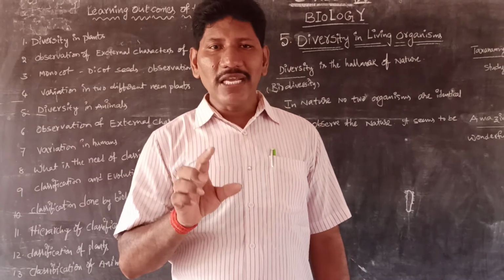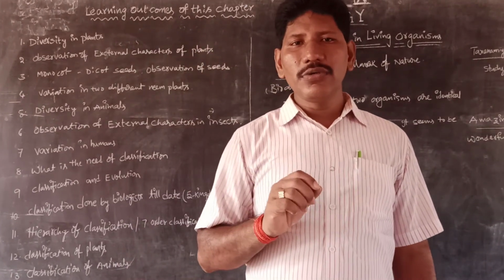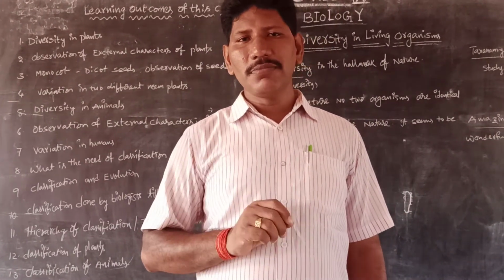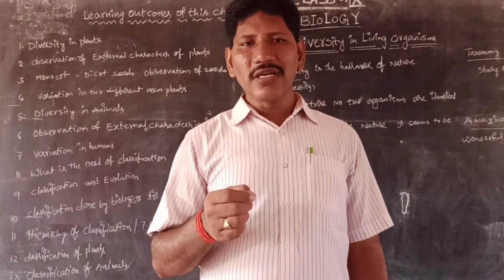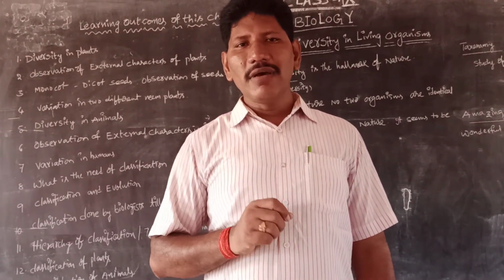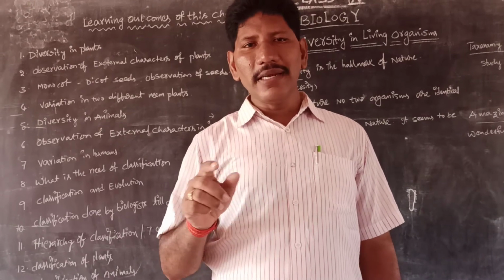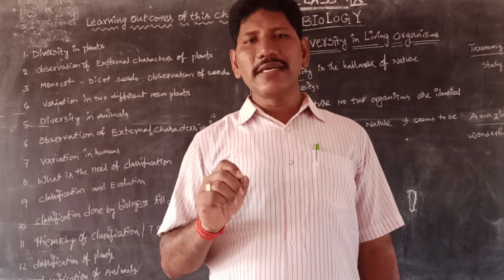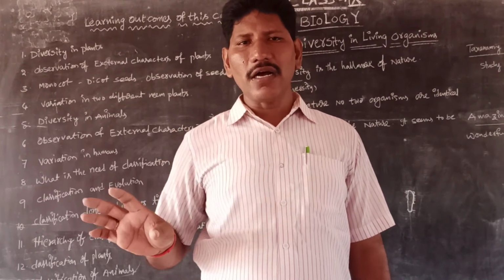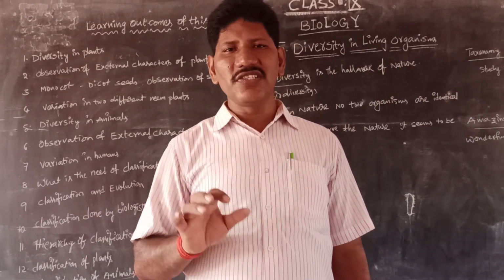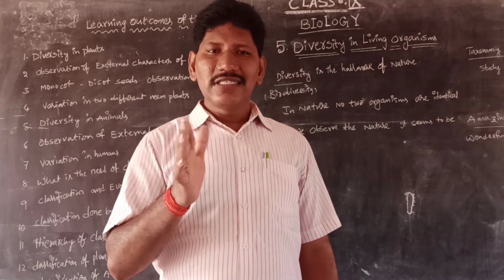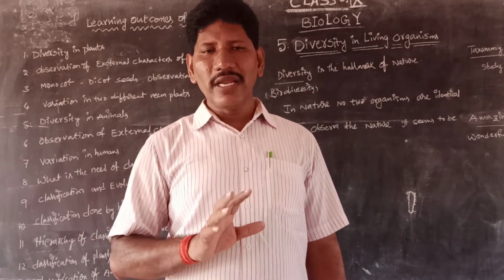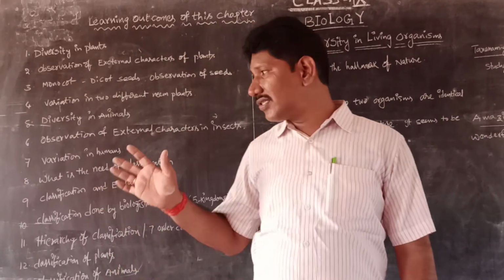Mangifera is the genus name, indica is the species name. In India, mango is called Mangifera indica. Whereas coming to the tamarind, indica. In neem, Azadirachta indica. Here, indica is common because they are all Indian species, but their genus names are separate. So like this we are going to describe this chapter.